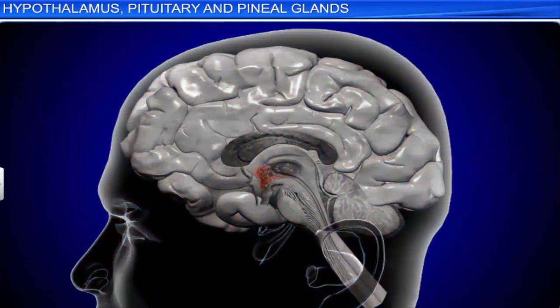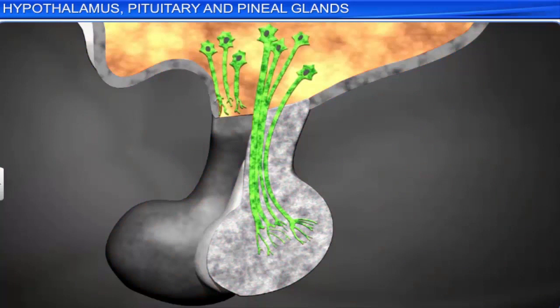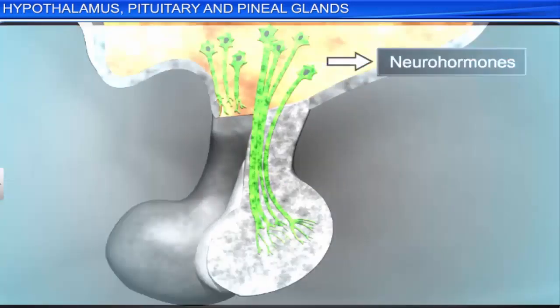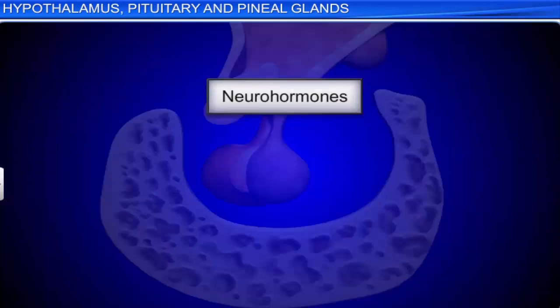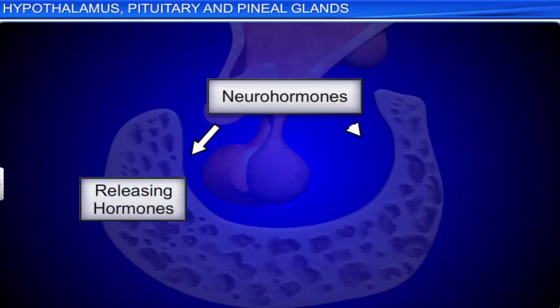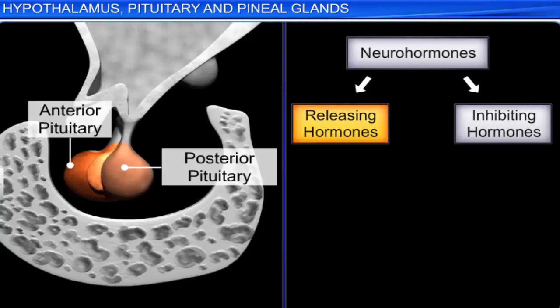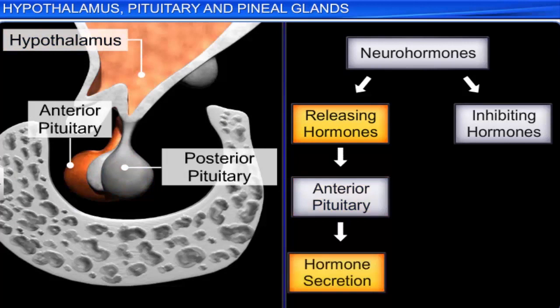It is formed of grey matter that contains neurosecretory cells called nuclei, which produce hormones called neurohormones. Neurohormones regulate the synthesis and secretion of pituitary hormones. They are of two types: releasing hormones and inhibiting hormones. The releasing hormones of the hypothalamus stimulate the anterior pituitary to secrete its hormones.